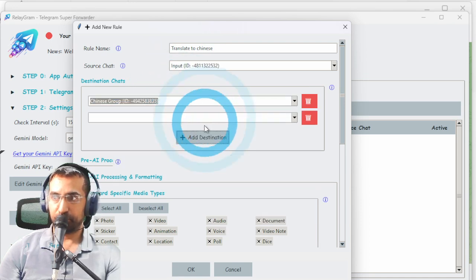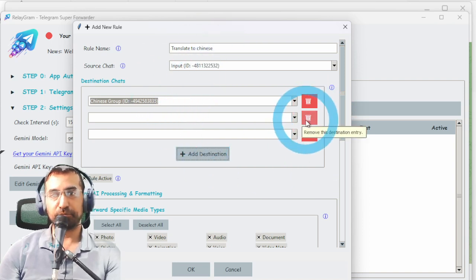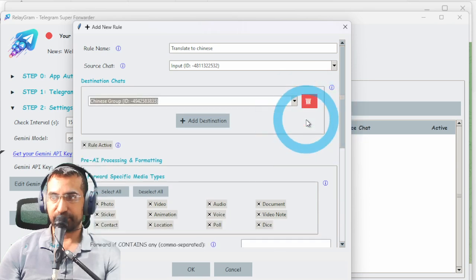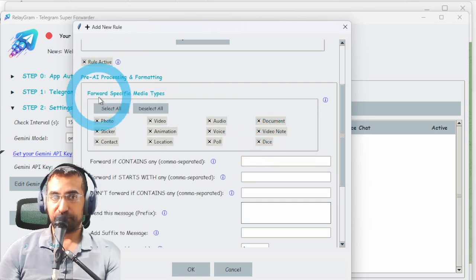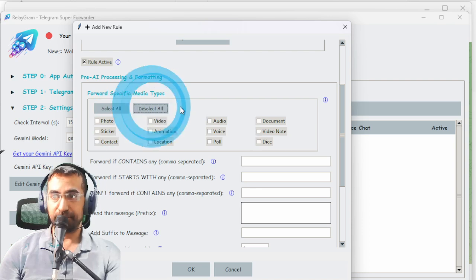Now, you can add more destinations. You can have this one message go to many places if you have multiple locations where you need this message to go to. And yeah, that's it. Let's cancel these. Okay, now for those of you who need to select which media type goes through, like if you don't want any media to go through, only text, you just deselect all.